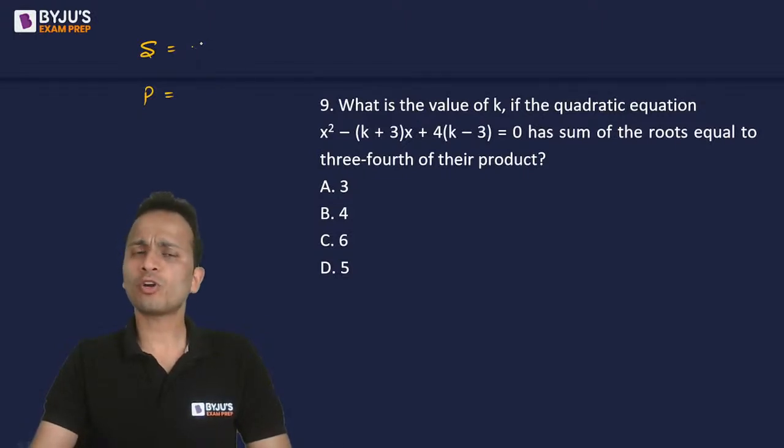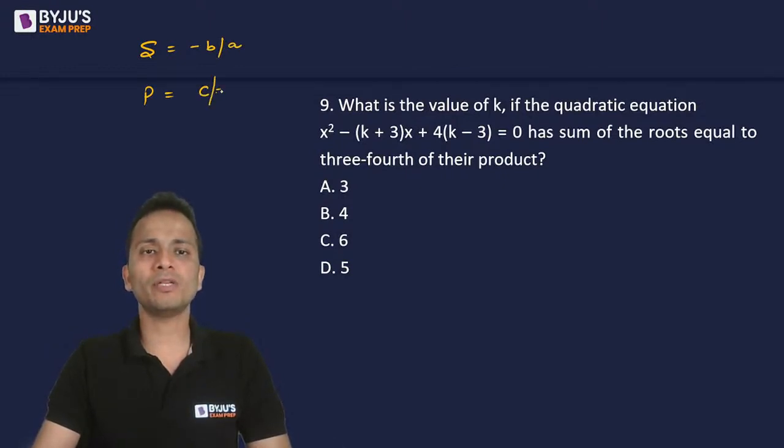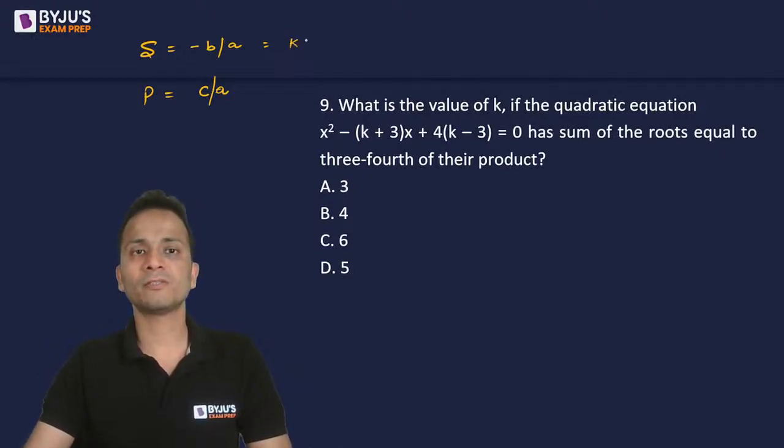Okay, so for a quadratic equation, sum of the roots is minus b upon a and product of the roots is c upon a. Okay, so in this case, sum of the roots is minus of minus k plus 3, that is plus k plus 3. I'm sorry. So it is positive of k plus 3, right? And product of the roots is 4 times k minus 3, right?